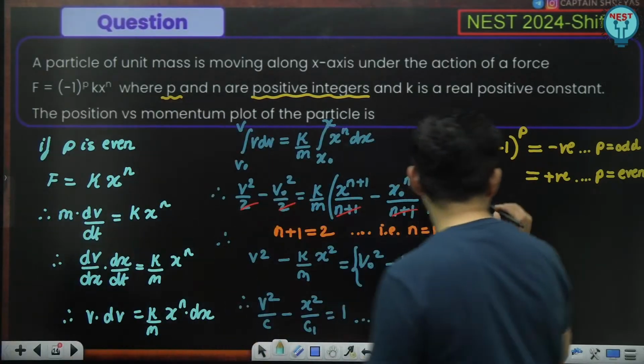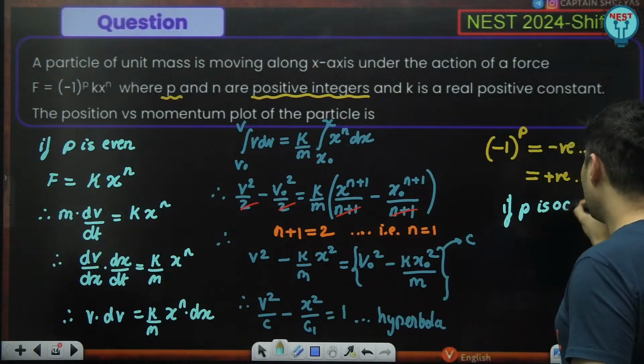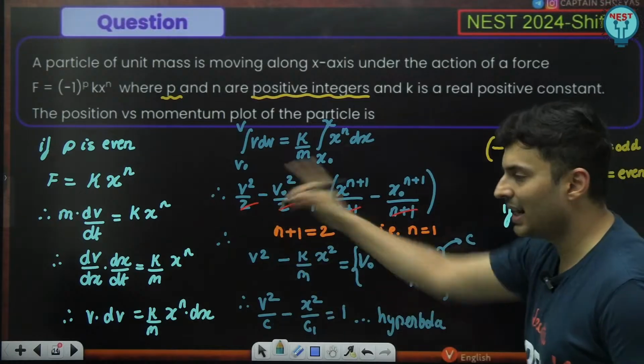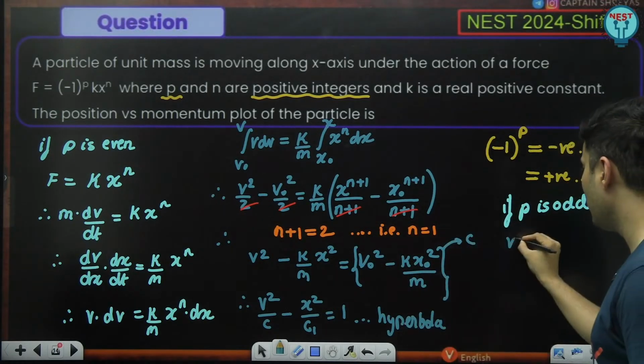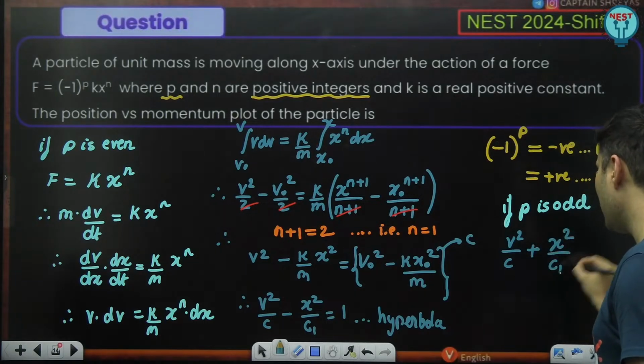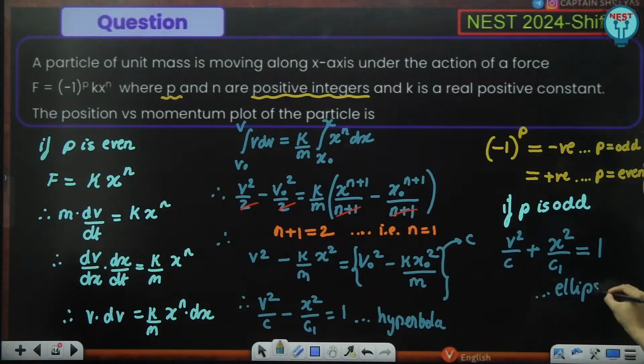So what would happen if p is odd? If p is odd, this equation would have come with a positive sign, meaning v square by constant plus x square by c1 is equal to 1, which is nothing but the equation of an ellipse.